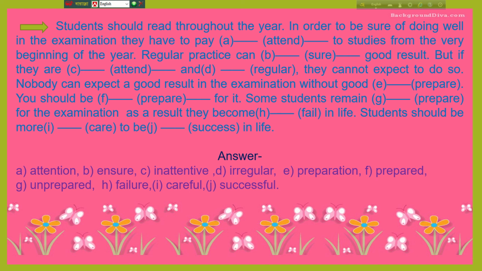If not prepare, it will be good preparation. You should be prepared for it. Some students remain unprepared for the examination. As a result, they become failure in life. Students should be more careful to be successful in life.